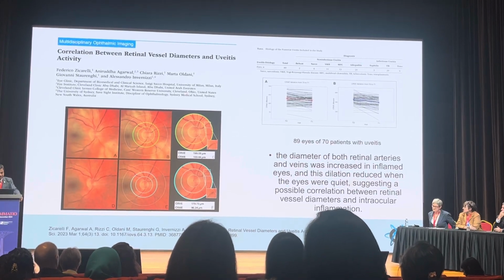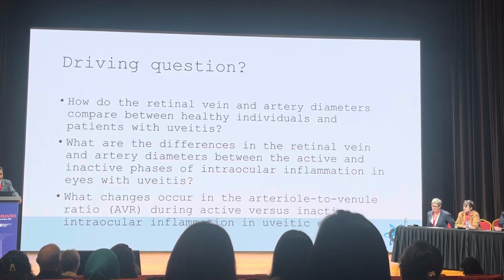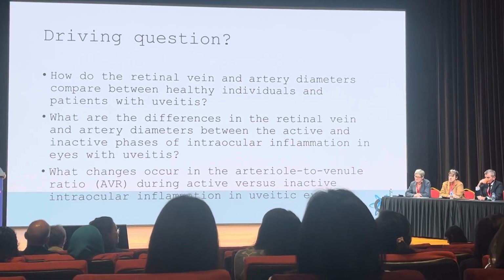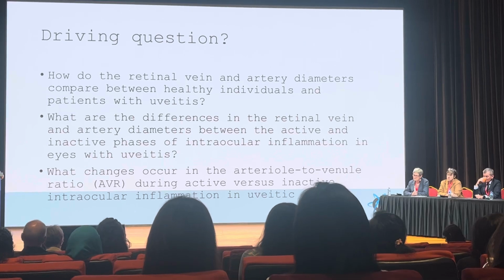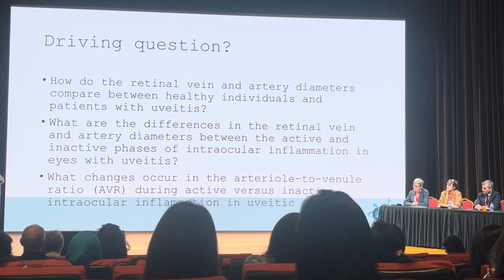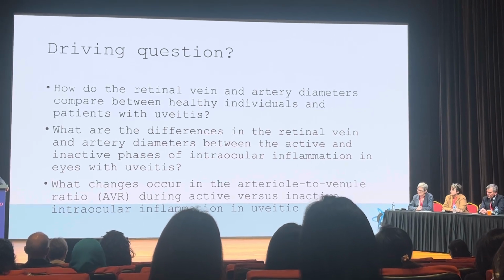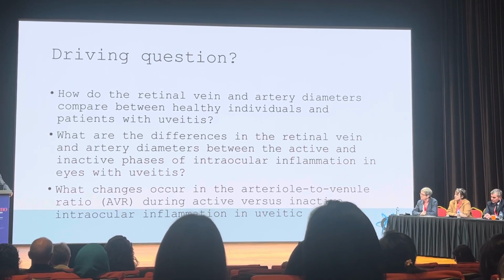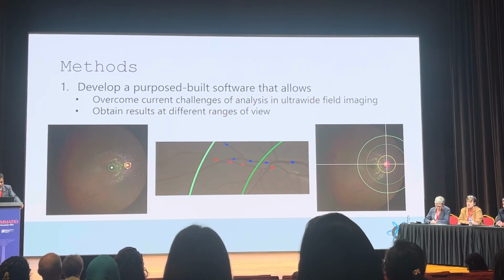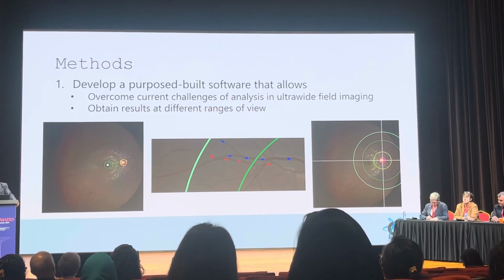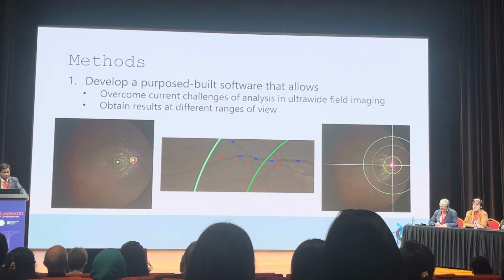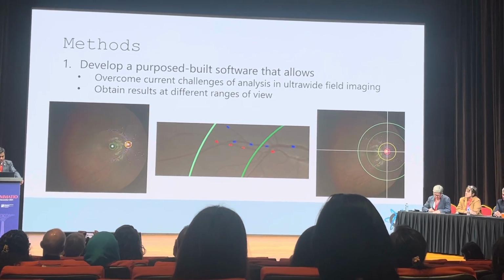This was a very interesting finding, and it was going on concurrently with a question we had in mind: how do the vein and artery diameters get influenced? What are the differences in vein and artery diameter between the active and inactive phase of uveitis, what actually leads to these changes, and whether there are any focal changes. With that question in mind, we designed this software, which took us some time. It was initially designed for 45-degree fundus photographs, but when the Sclerus wide-angle imaging came in, we customized our software to also capture this information.